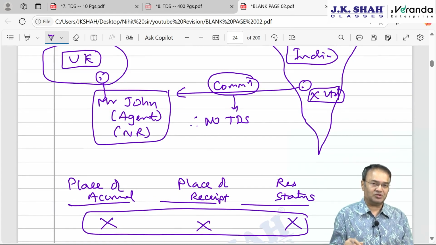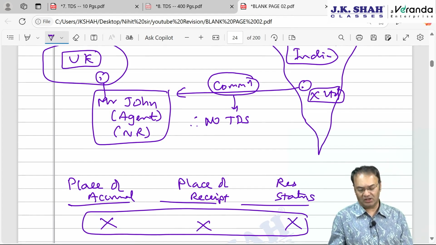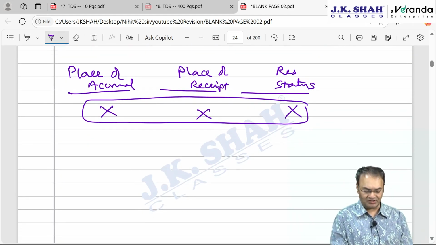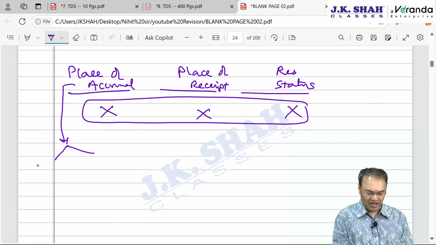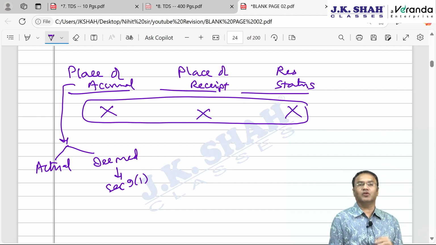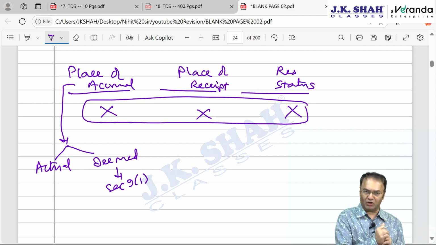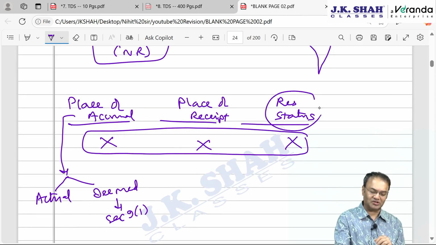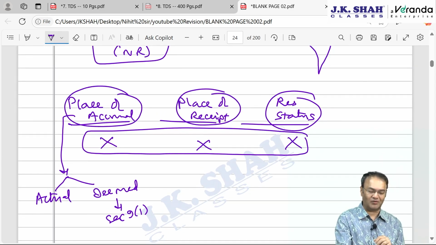However, if income was taxable in India, then TDS liability would arise. As far as place of accrual is concerned, there can be an actual place of accrual, or there can be a deemed place of accrual. Income may be deemed to be accruing or arising in India as per section 9(1). So, while deciding whether TDS under 195 is applicable or not, we have to first decide whether income is taxable in India or not. And to decide that, we have to decide three things: residential status, place of receipt of income, place of accrual of income.